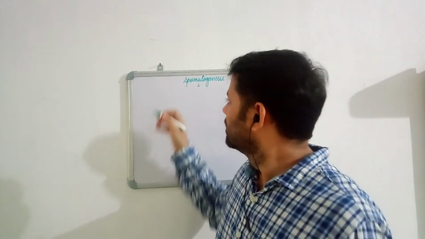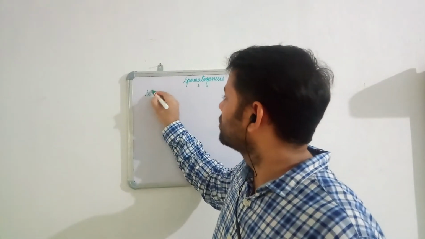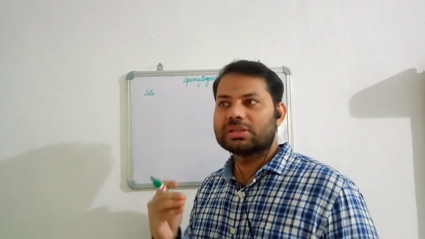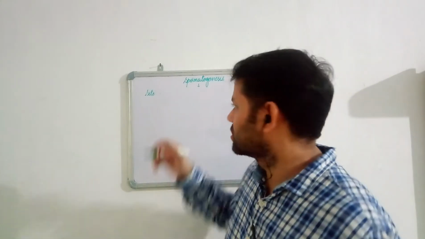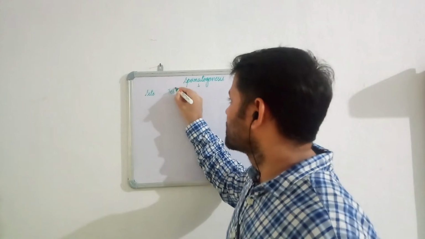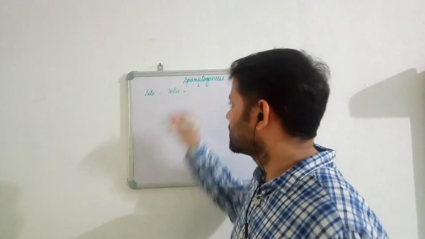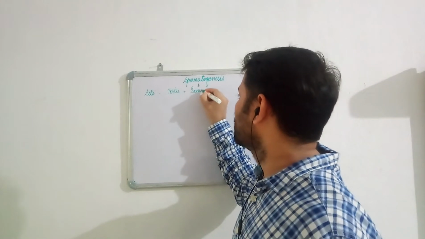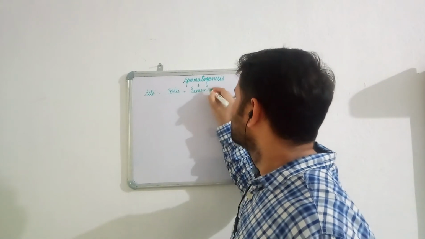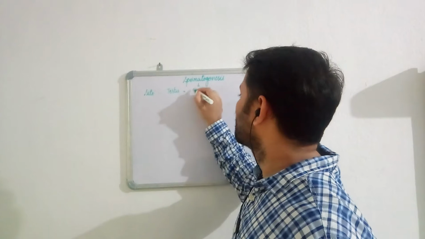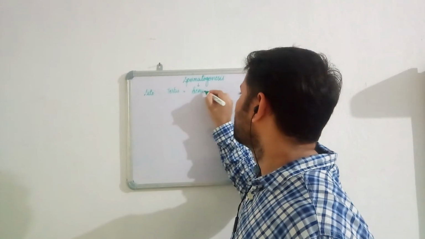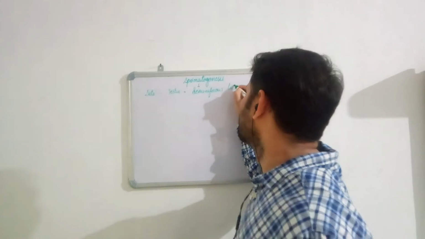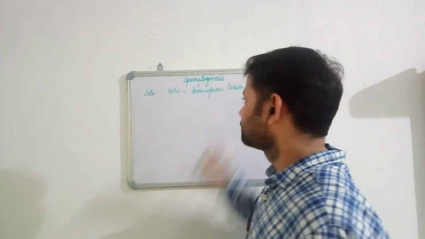We have already discussed that. What is the site of spermatogenesis? Where does it occur? Spermatogenesis occurs in the male gonads, which is the testis, the primary sex organ. Within this testis, it occurs in a structure called seminiferous tubules.